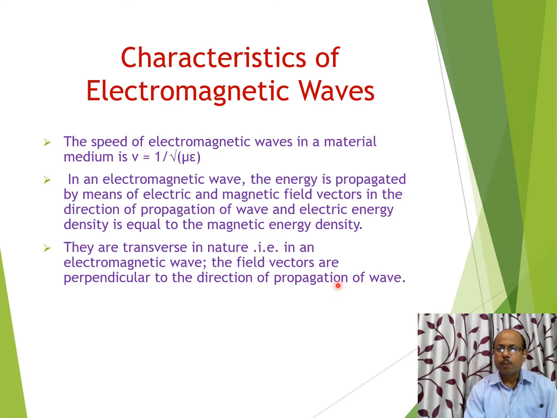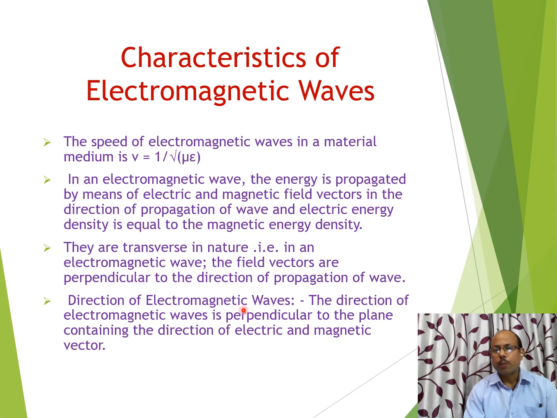In electromagnetic waves, the direction of electric field and direction of magnetic field are perpendicular to each other, as well as perpendicular to the direction of propagation of the wave. Hence EM waves are transverse waves, while sound waves are not transverse waves. Sound waves are longitudinal waves, but electromagnetic waves are transverse waves.